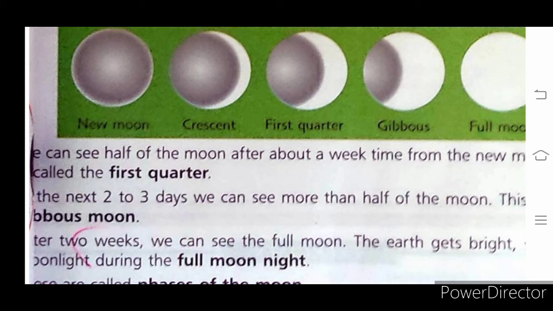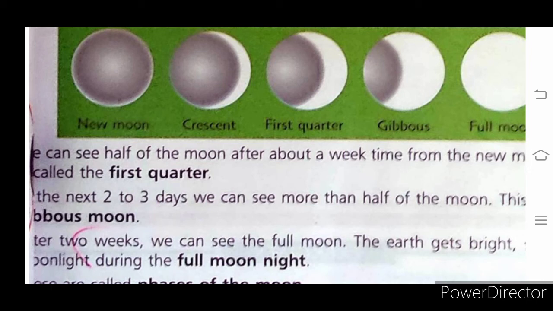So children, here are the different phases of the moon. The first one is your new moon, crescent moon, first quarter, gibbous moon, and full moon. These are the different phases of the moon. So children, see, after the new moon 2-3 days we see the crescent moon, and after 1 week we see the first quarter moon, and after first quarter moon 2-3 days we can see more than half of the moon. This is called the gibbous moon.